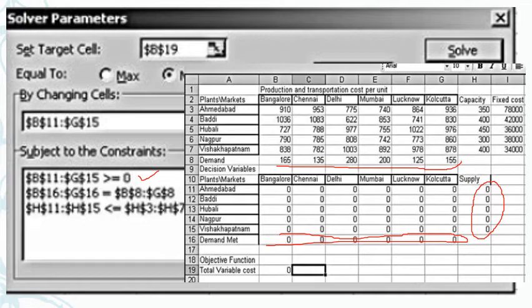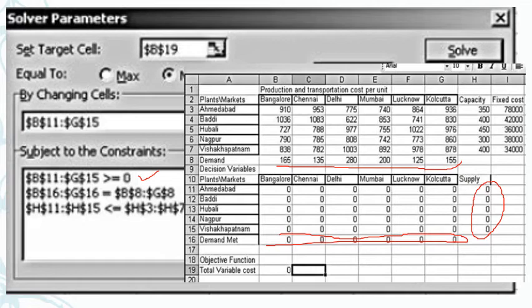Demand could be there, but that's why I have made a constraint that demand should be equal to demand met. The supply should always be less than or equal to capacity. I cannot supply more than what I can produce. That is meaningless. So that's why it should be less than or equal to capacity.